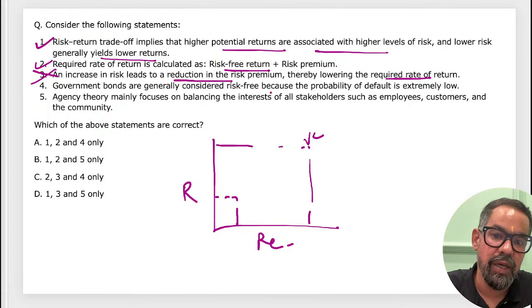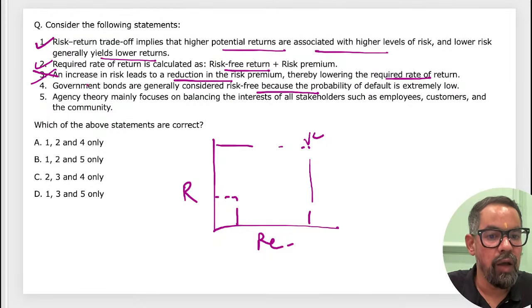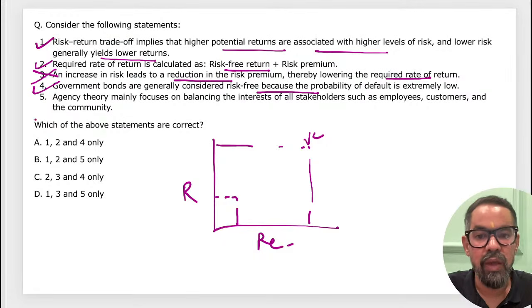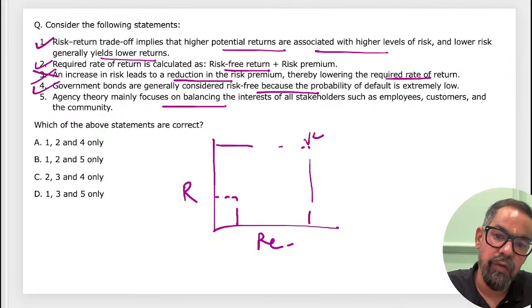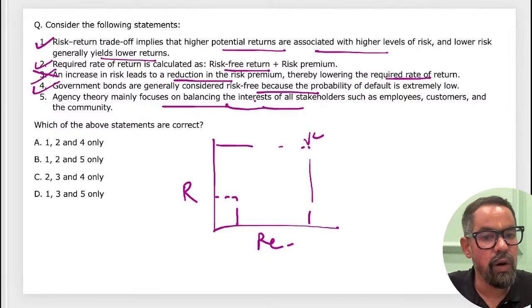Government bonds are generally considered risk free. The probability of default is extremely low. True. Agency theory mainly focuses on balancing the interest of all stakeholders.